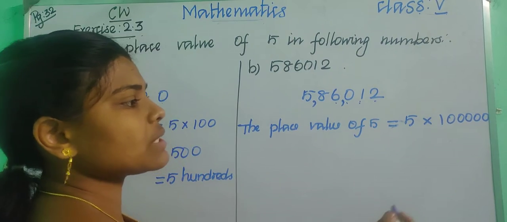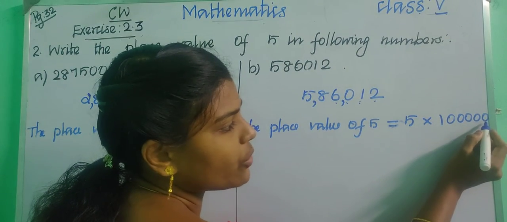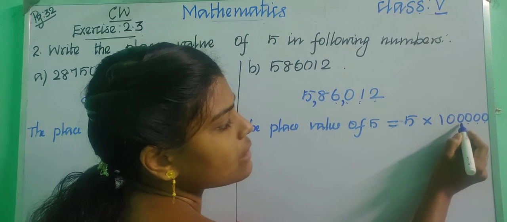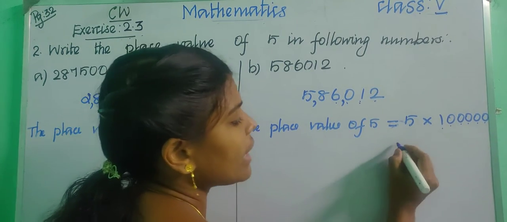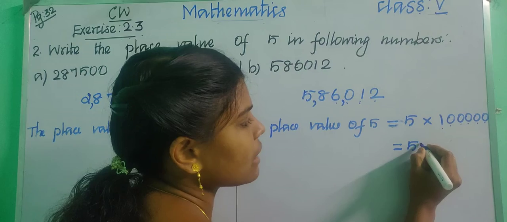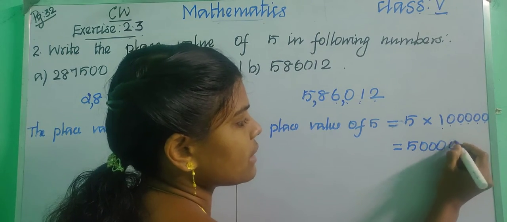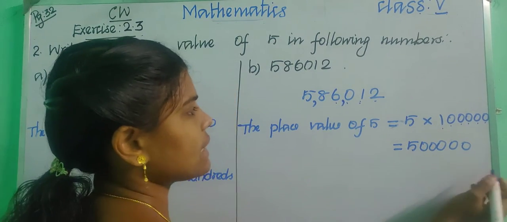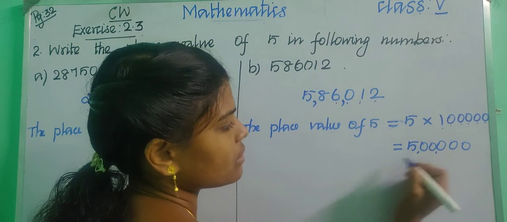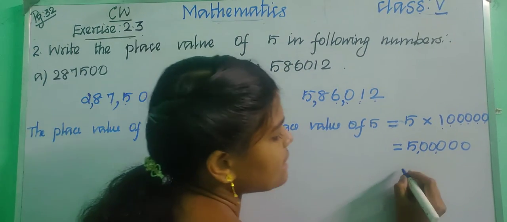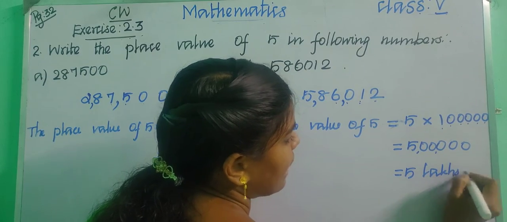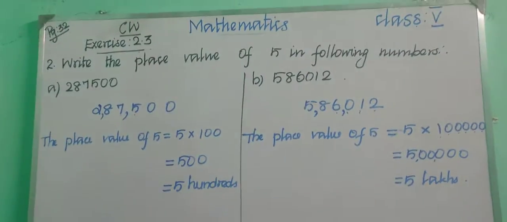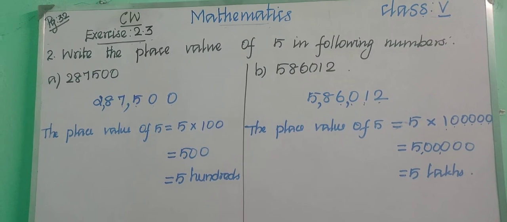Okay, children. So see the place value: ones, tens, hundreds, thousands, 10,000, lakhs. So 5 into 1 lakh, 5 lakhs. Okay, children, 5 lakhs. And also we can insert a comma. Okay, so 5 lakhs, let us write it in words. So 5 lakhs, LAKHS.